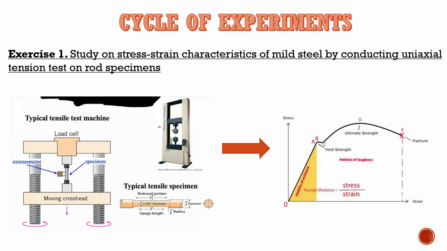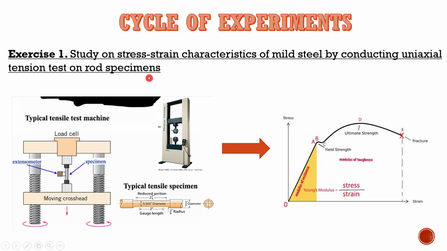So I will just explain, as an intro, the various experiments which are prescribed by the university. The experiment 1 is on the study of stress strain characteristics of mild steel by conducting the uniaxial tension test on a rod specimen.